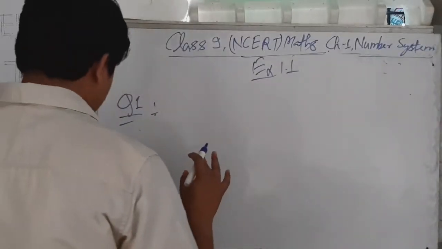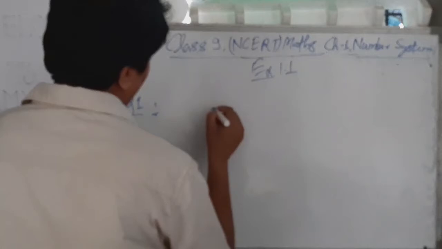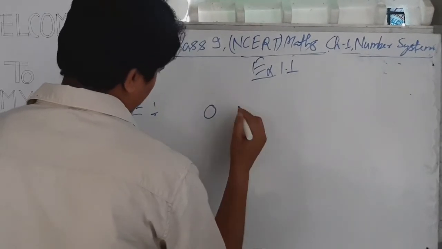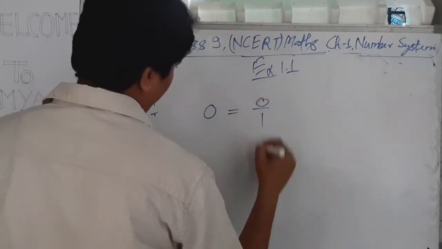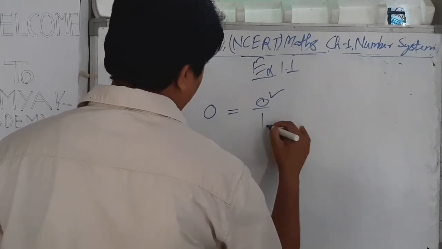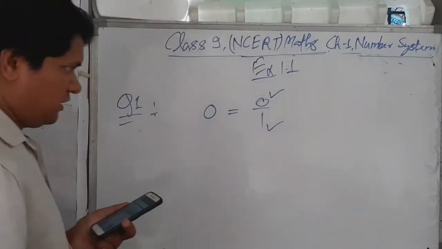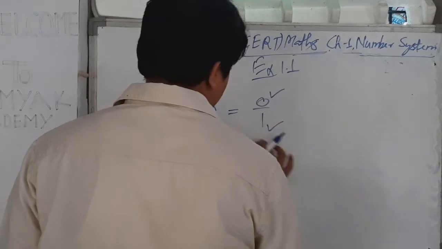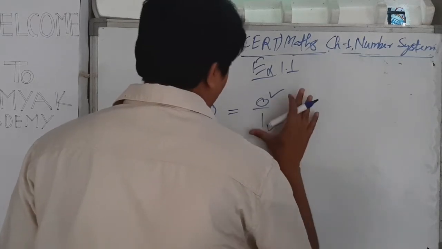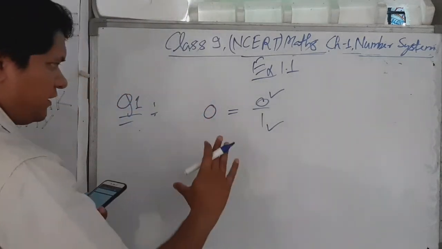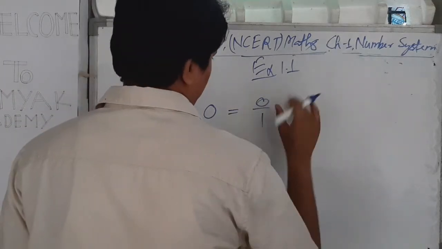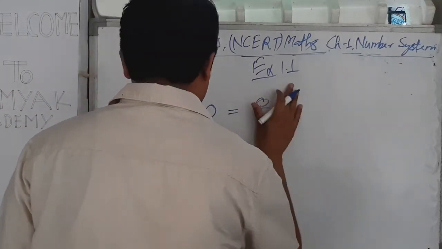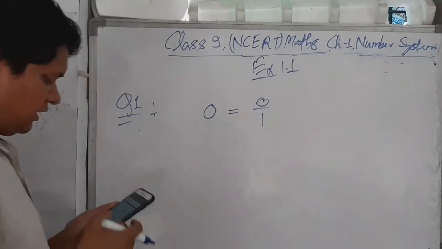Exercise 1.1, question number 1. This says, is 0 a rational number? Take 0, and this can be written as 0 by 1, where 0 is also an integer and 1 is also an integer, and the denominator is not equal to 0. That's why we can say that this is a rational number. Okay.